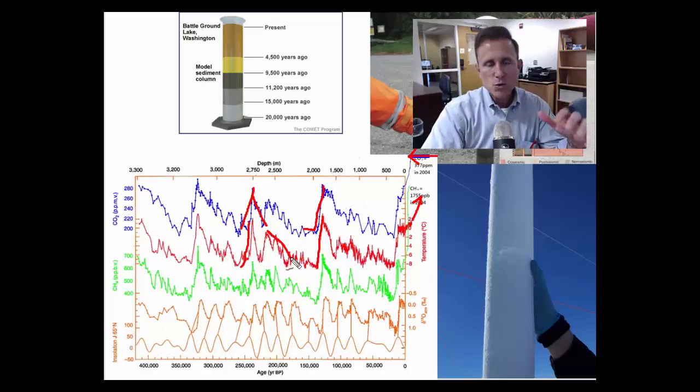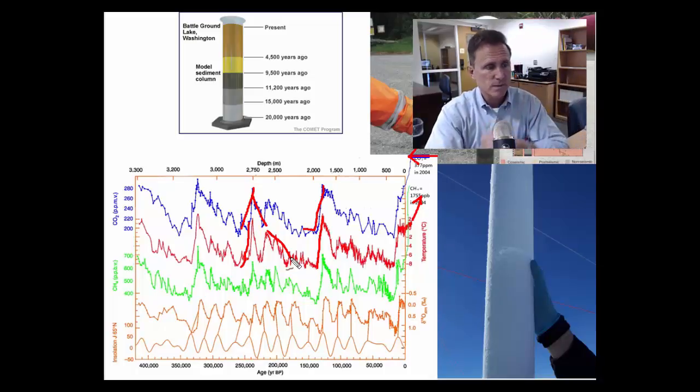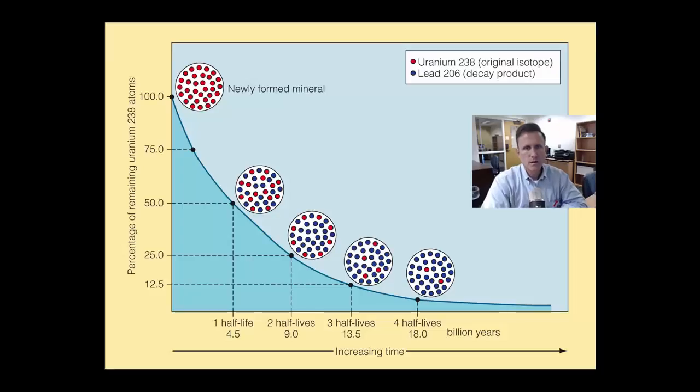And these ice cores are one of the best ways that we know what the climate has been like in the last 500,000 and then even the last 500 million years, by looking at these types of ice cores and this data. In terms of knowing how old the Earth is in general, one of the tools that we use, of course, is going to be radiometric dating. And radiometric dating is essentially looking at different types of radioactive materials that are in the Earth's crust and dating those rocks.